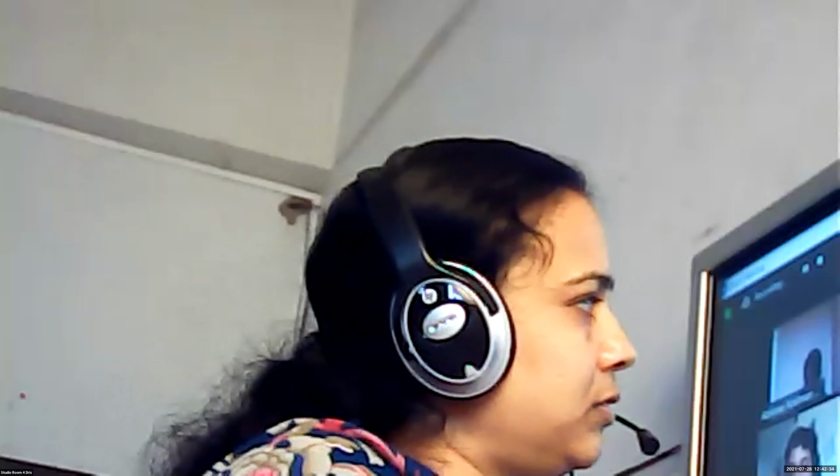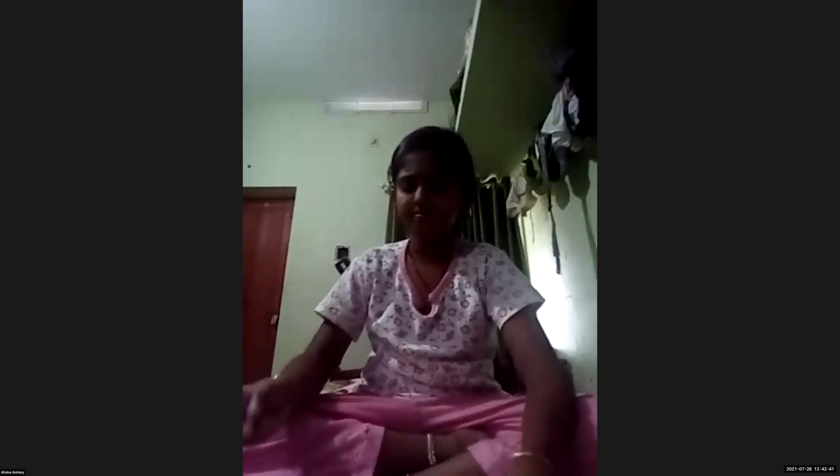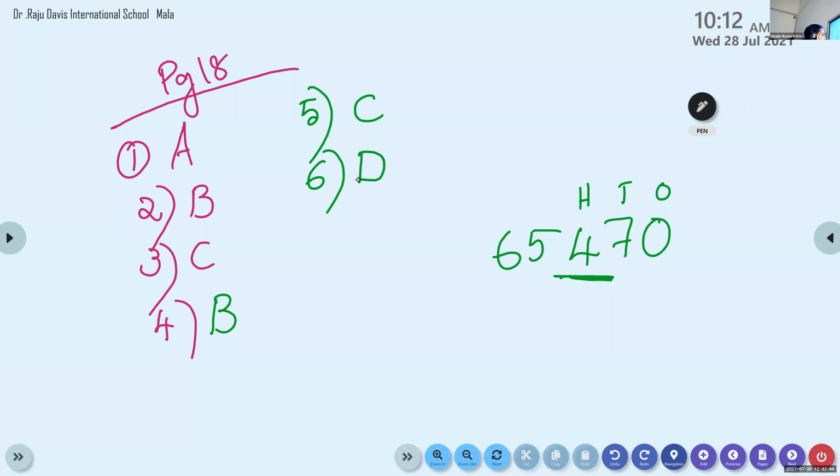Which option is correct? Option D. Yes, very good. So question number 6, children: after the largest four-digit number, we will get the smallest five-digit number.